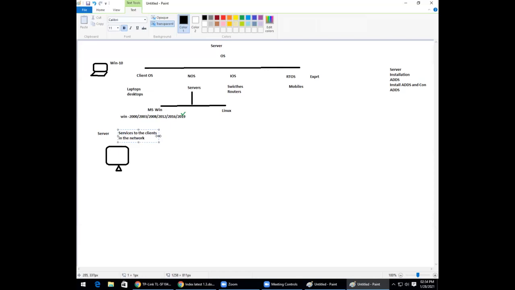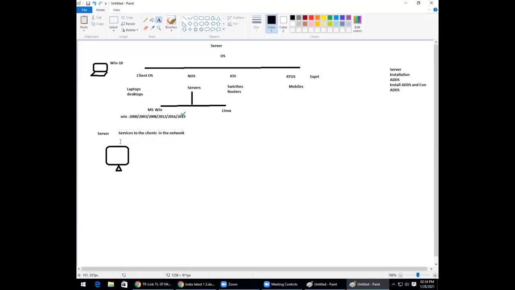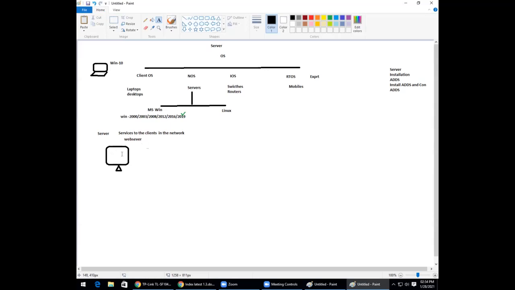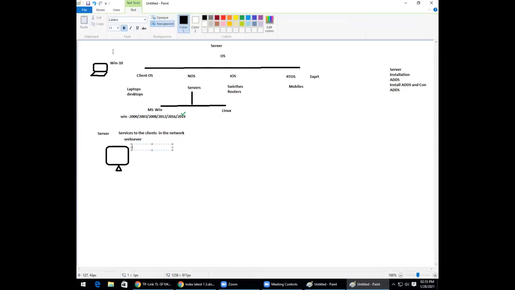For example, a web server. What do you request from a web server? You require a web page, right? And it gives you that web page. That means it's giving services to you. You go to an ATM, you try to withdraw an amount and check the balance, and that is done with the help of the server, right? So when I say web server, there are thousands, lakhs of people logging into this.